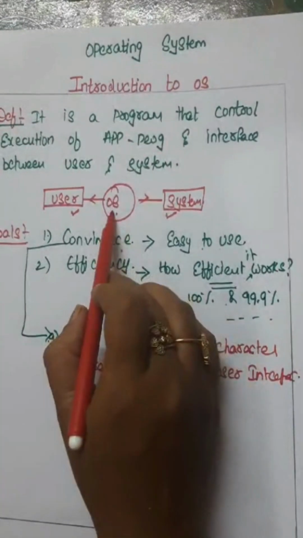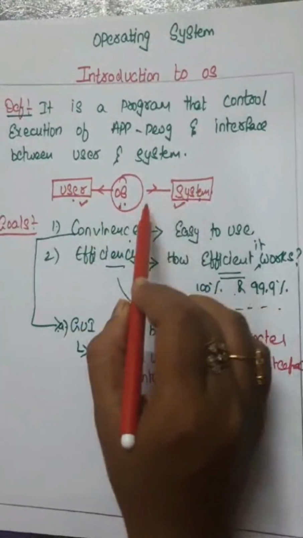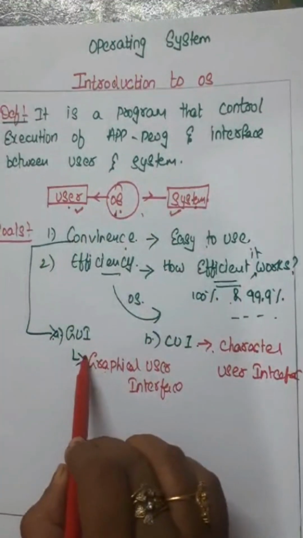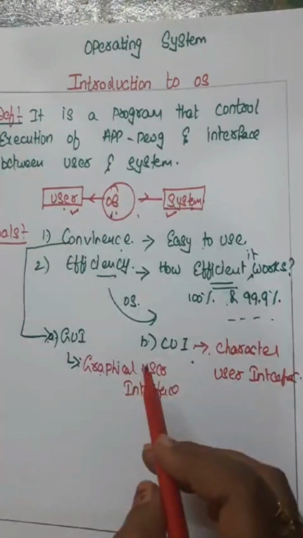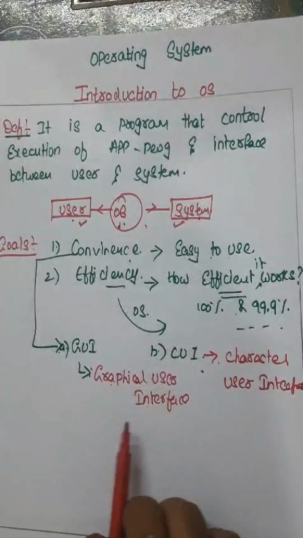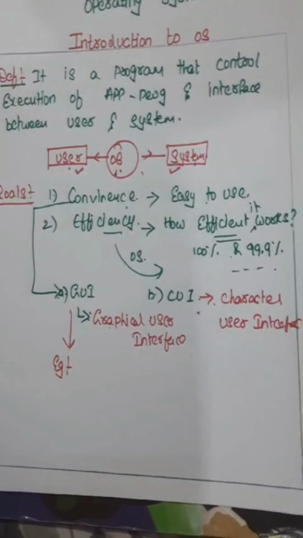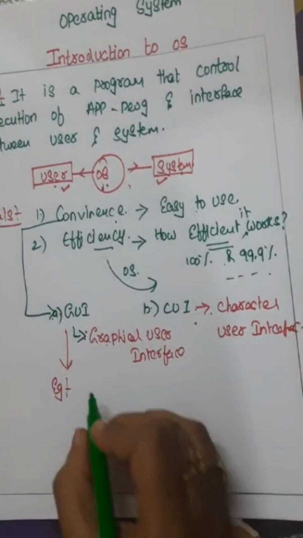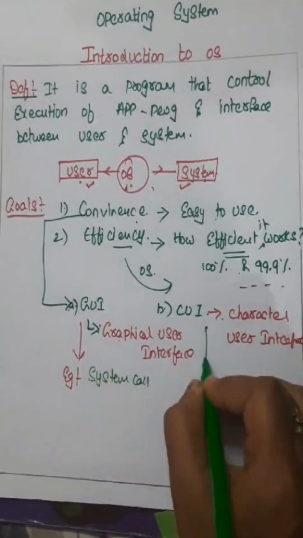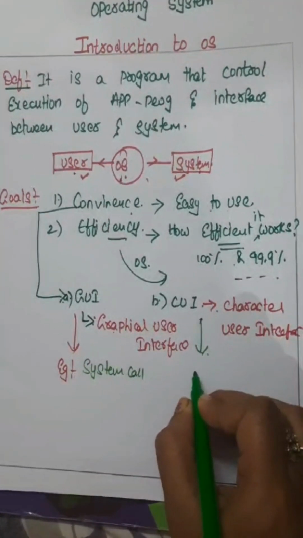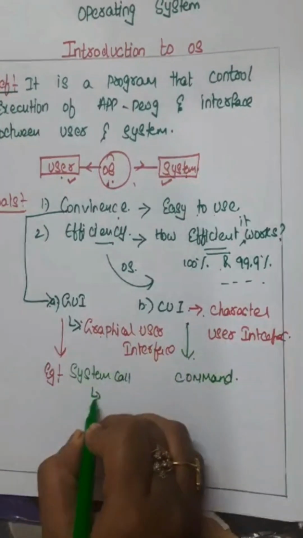What we discussed about the operating system, that it is an interface between the user and the system, is nothing but GUI and CUI. Let us see an example. In GUI the example is system call, and the CUI example is commands.